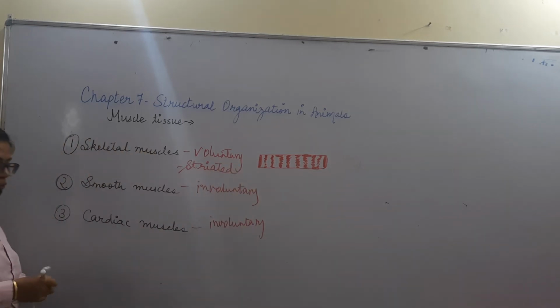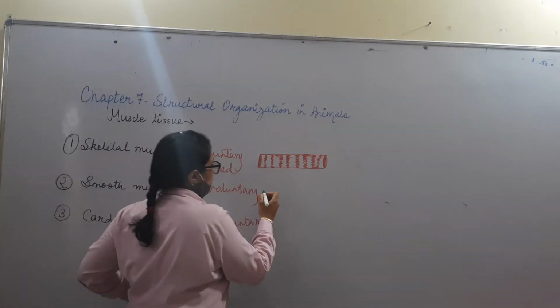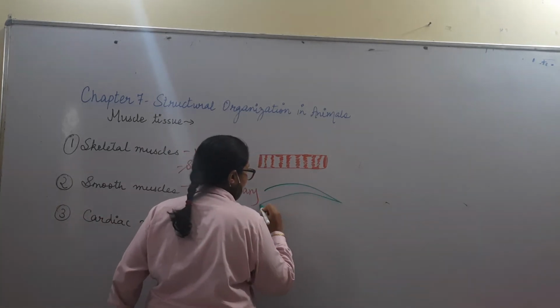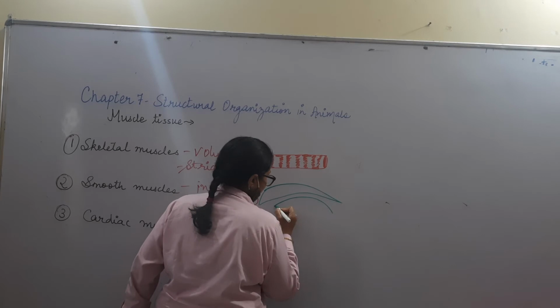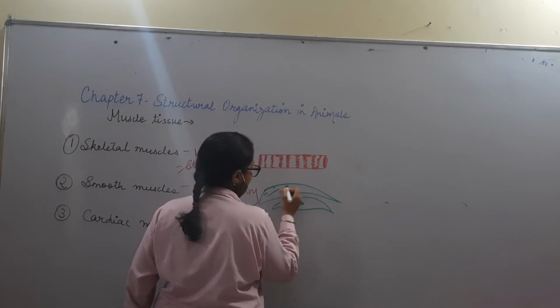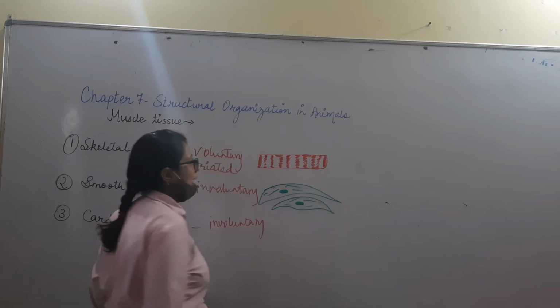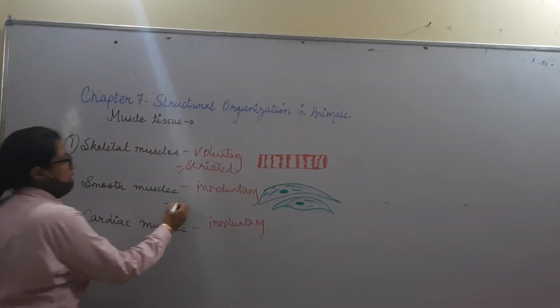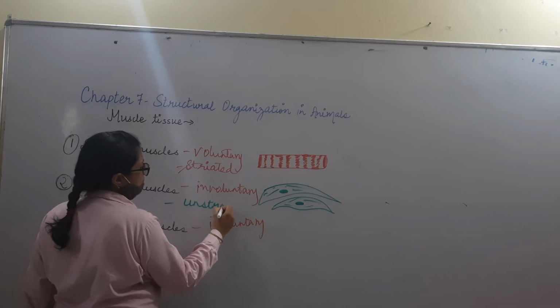Next, let us look at smooth muscle. How do they look? They look like spindle shaped cells. This spindle shape is there, with one nucleus. These are uninucleate muscle fibers with no striations, so it is an unstriated muscle.